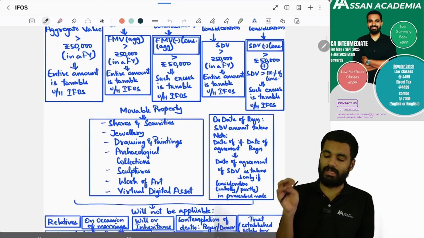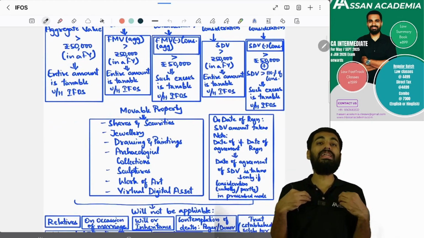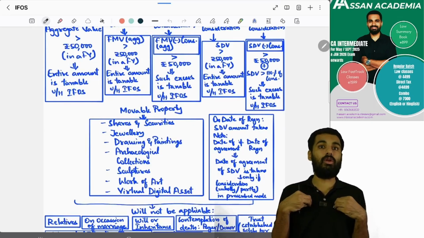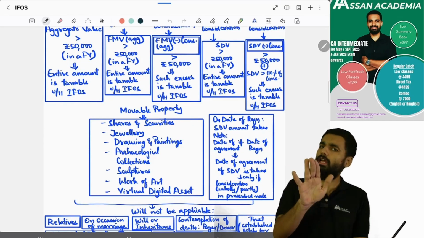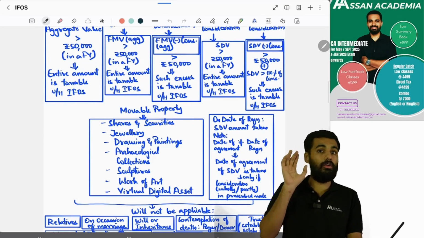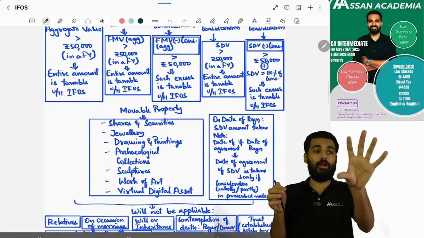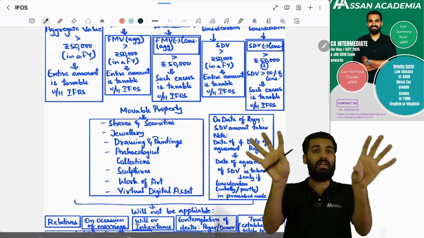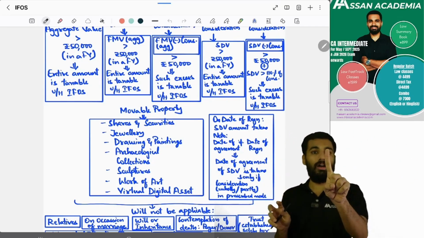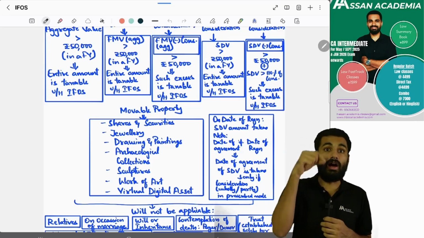Sir, which SDV should I take? I should take SDV on the date of registration. But if the date of agreement and date of registration are not the same, it is different, then you have to see the date of agreement.